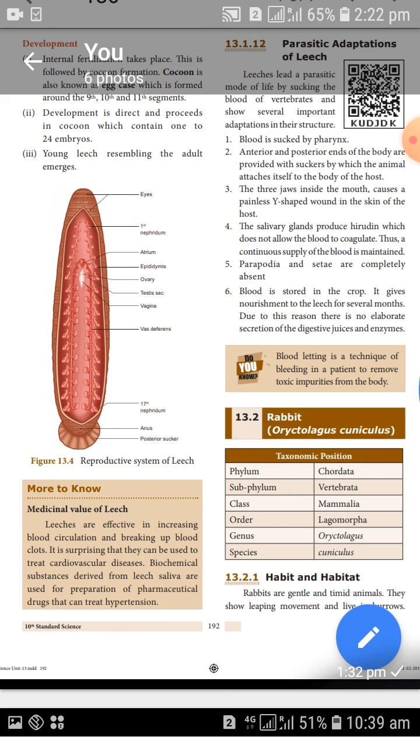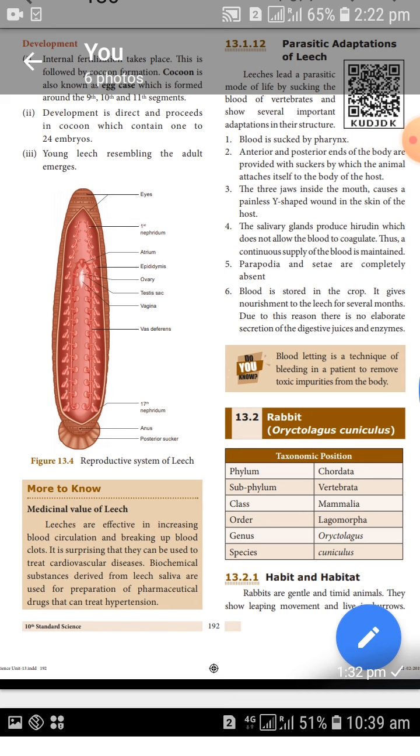What is the binomial name of rabbit? It is Oryctolagus cuniculus. Now the systematic position of rabbit. Under the kingdom Animalia, the phylum is Chordata because it bears a backbone. The subphylum is Vertebrata, which has a well-developed backbone. The class is Mammalia. They have epidermal hair and milk-producing glands.